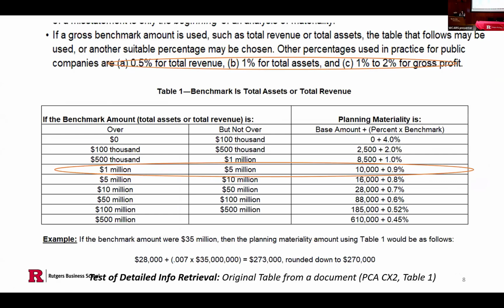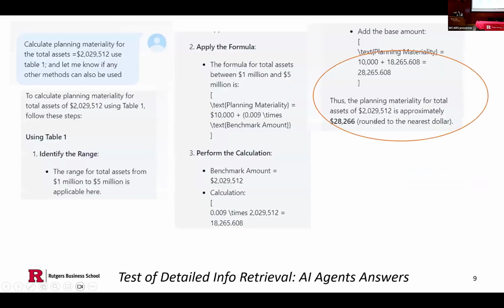We also have a function like detailed information retrieval. This table is from our original data, on how to calculate planning materiality. And now we ask our chatbot, we have a total asset of this specific number. Please use table 1 to calculate.